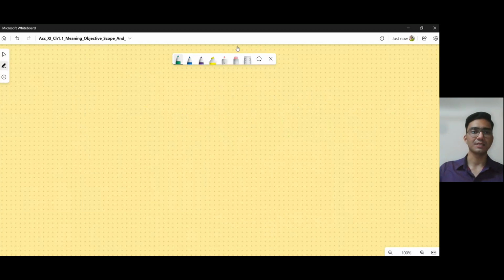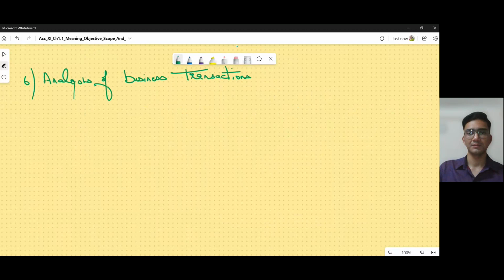The next of them, which is the 6th stage, is analysis of business transactions. Now, who does an analysis of business transactions? We are talking of a business. So in a business, we will have many people working, one owner or maybe many owners running that business. So we will have some people doing the job of analyzing this accounting information.